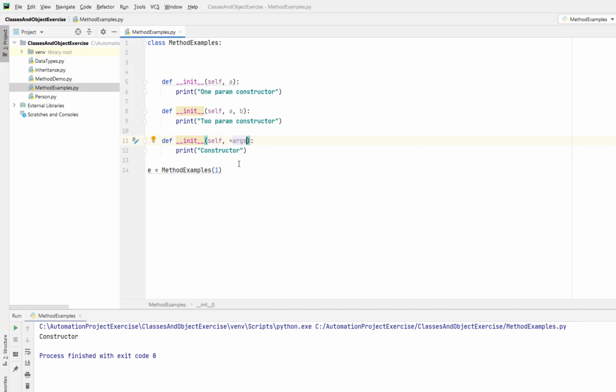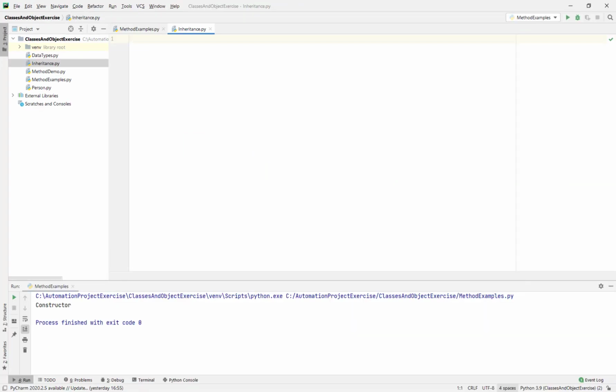or you can use star args, where you can pass anything. When you define star args as a parameter for the constructor or with the method, then it's going to accept any arguments. Like in my case, I'm simply passing anything and it has to accept. I have already explained what is star args and star kwargs as part of my previous video tutorial. You can find the link above there.